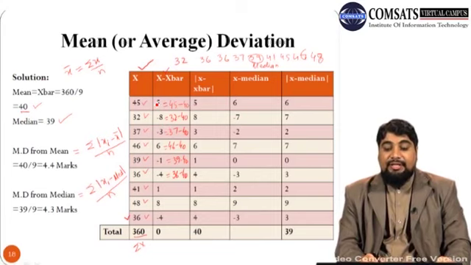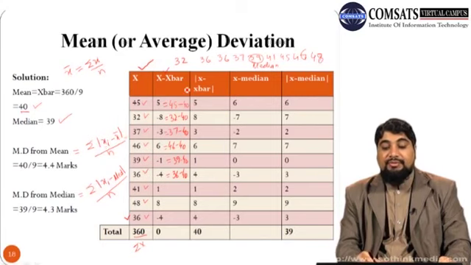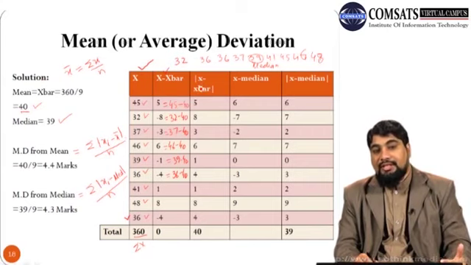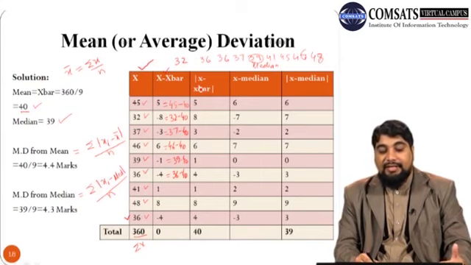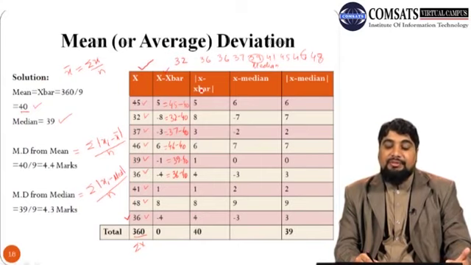So we can calculate x minus x bar. Once we have x minus x bar, now look at this formula, we need to calculate the absolute value. So in the next column, calculate the absolute value of x minus x bar. Absolute value means just change the negative number to a positive number.